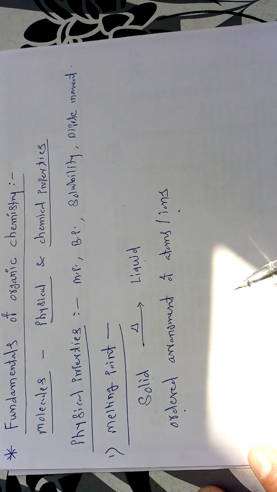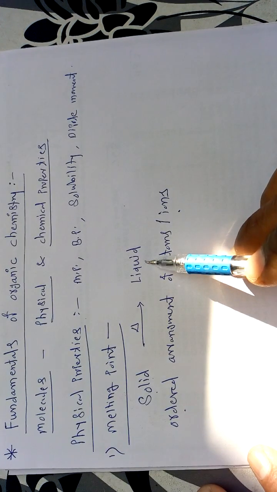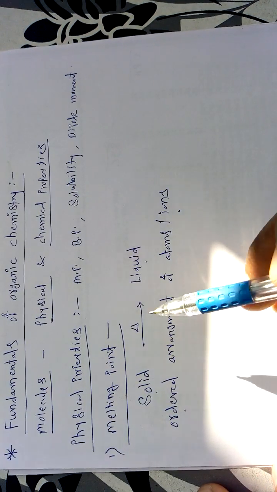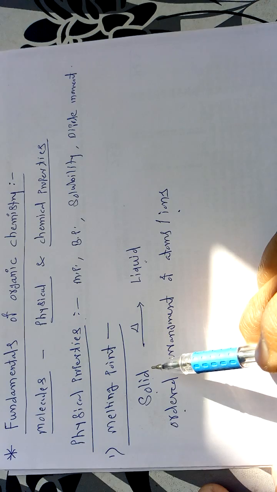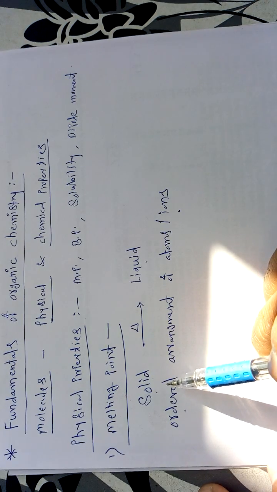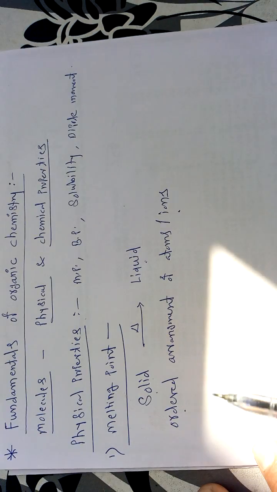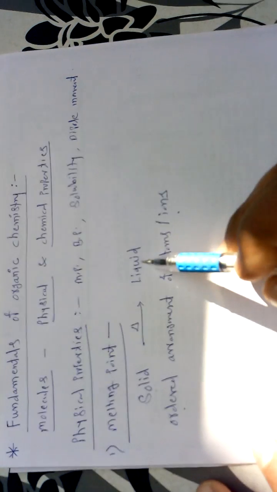And so if we want to convert the solid into the liquid state, for this purpose we have to supply heat, or apply temperature to the particular solid. After that, due to the effect of this heat or temperature, the bonds present between these atoms become weaker, due to which this solid gets converted into the liquid state.